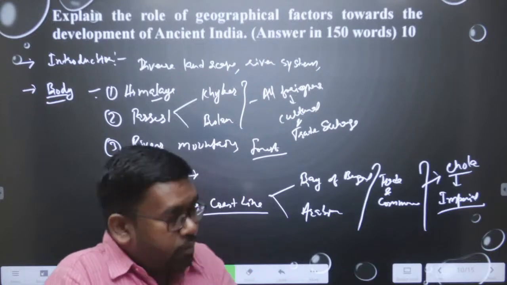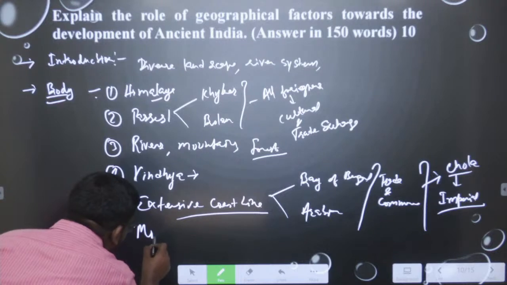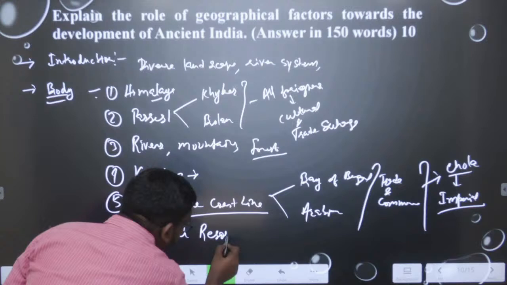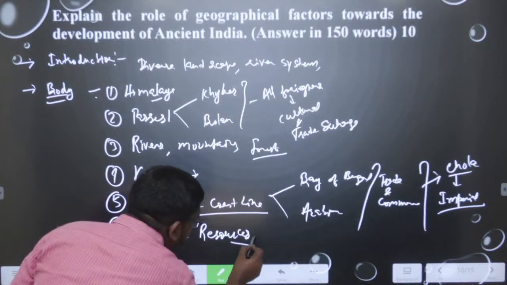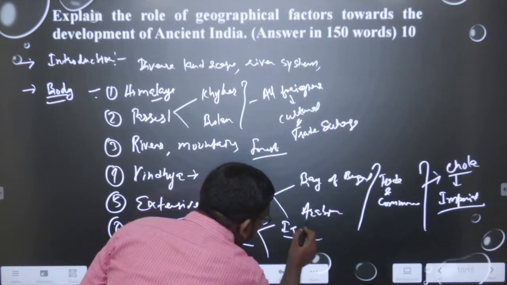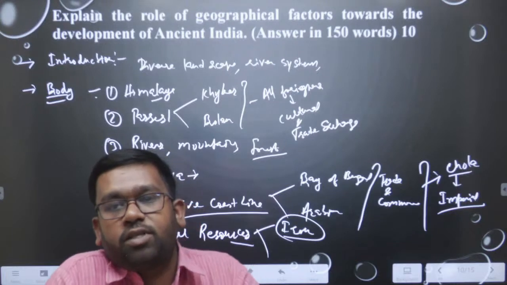After this, we can write about the mineral resources. That is the sixth point: mineral resources. In mineral resources, suppose we have iron. If we talk about iron ore, we know that in 600 BC there were sixteen Mahajanapadas in India.